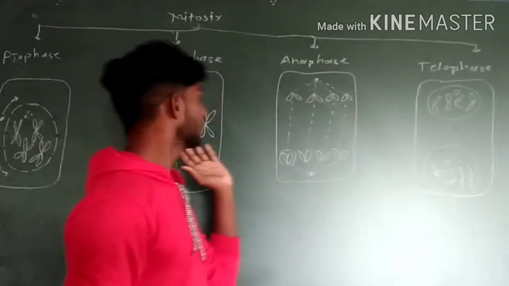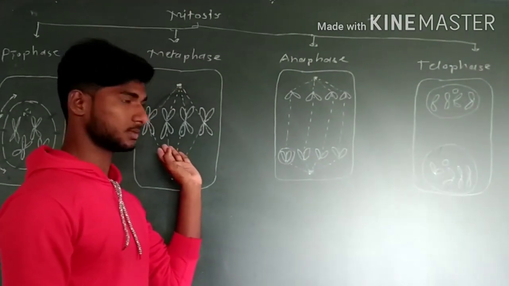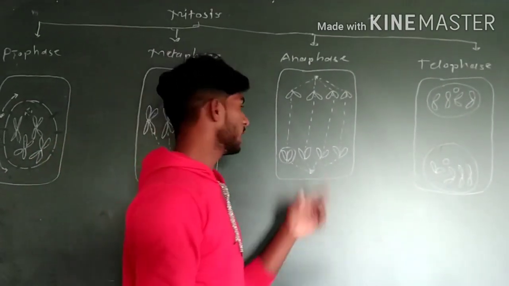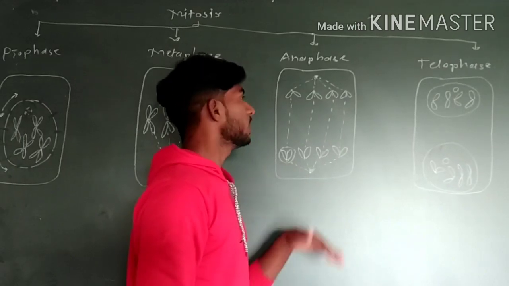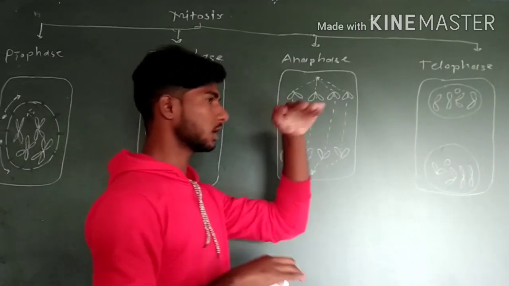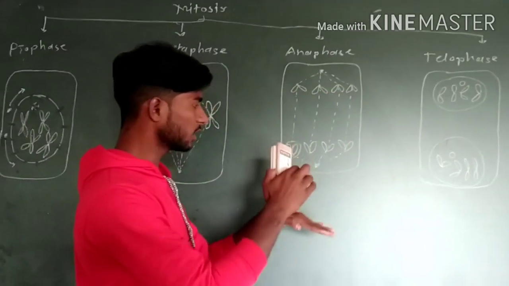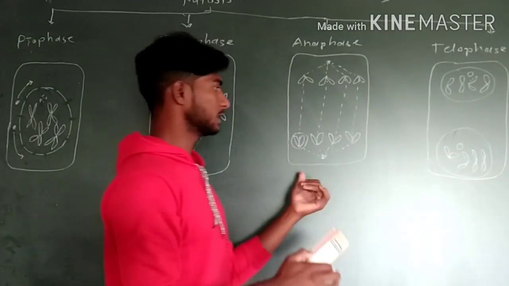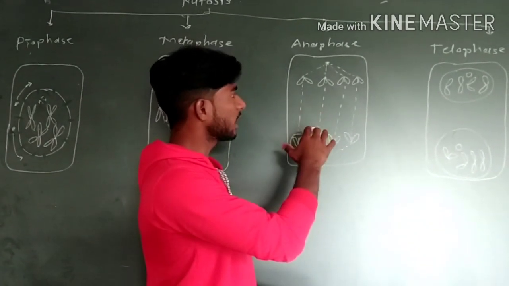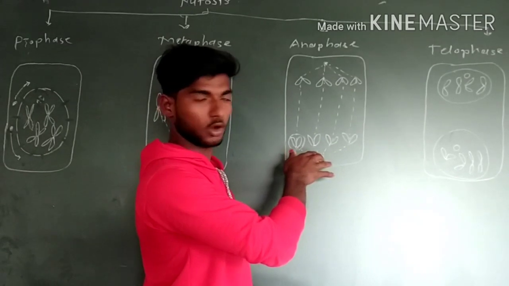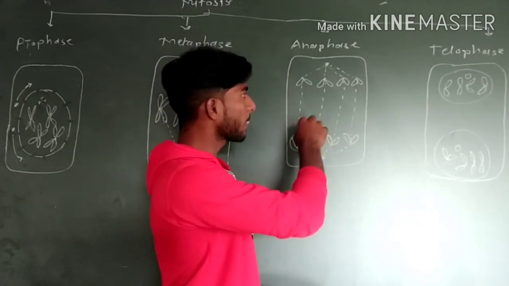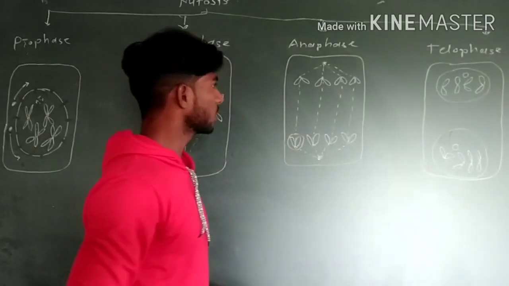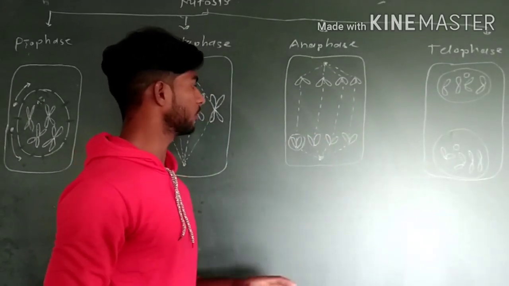Now, due to the pulling nature of the spindle fibers, the chromosome breaks down, and now this is one chromosome. Half the chromosomes go to the upper side, and half go to the other pole of the cell. In this anaphase, these things occur, and it is marked by this. Okay, and the last one is telophase.